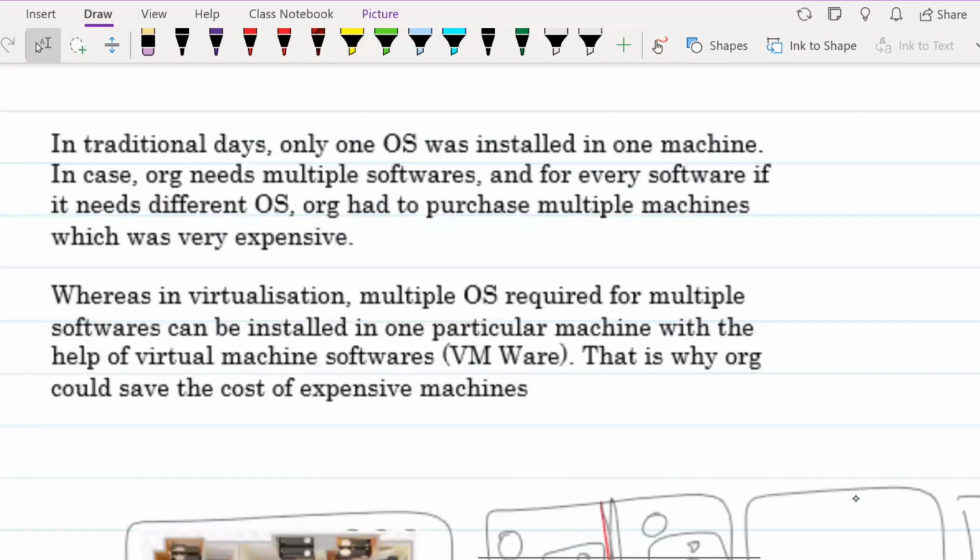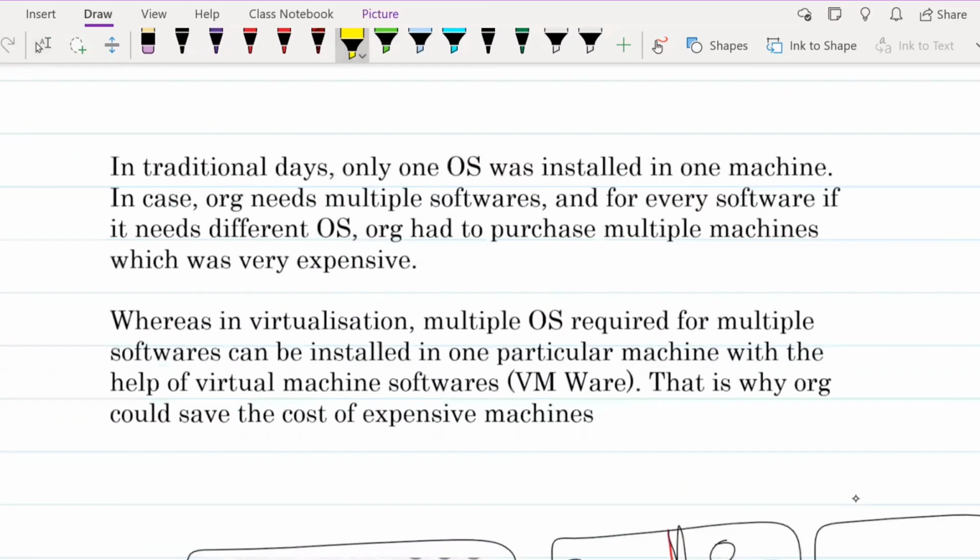So here, read this. In traditional days, what happened? Only one OS was installed in one machine. If the organization needed multiple software with different operating systems, it had to purchase multiple machines, which was very, very expensive.